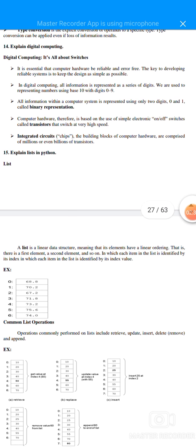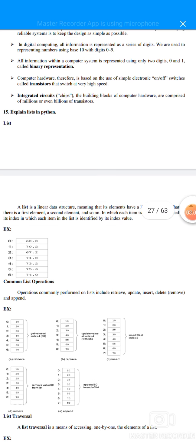Second point, in digital computing all information is represented as a series of digits. We are used to representing numbers using base 10 with the digits 0 to 9. Third point, all information within a computer system is represented using only 2 digits, zeros and ones, called binary representation. Fourth point, computer hardware is therefore based on the use of simple electronic on-off switches called transistors. They switch at very high speed. Fifth point is integrated circuit chips. The building blocks of computer hardware are comprised of millions or billions of transistors.